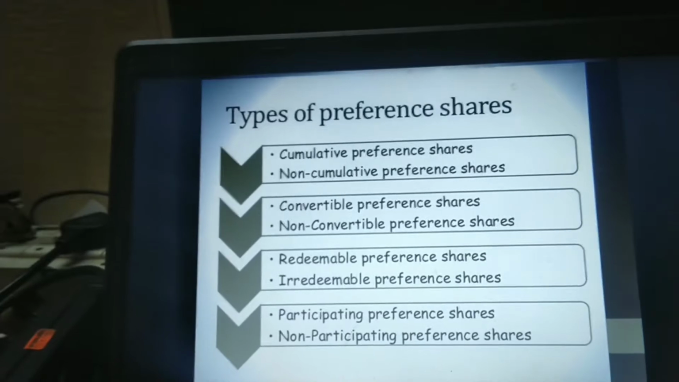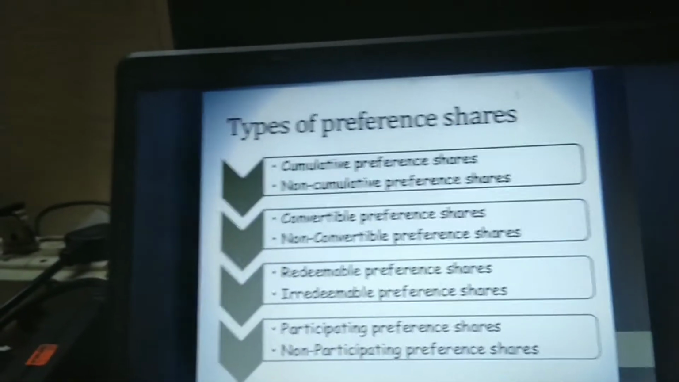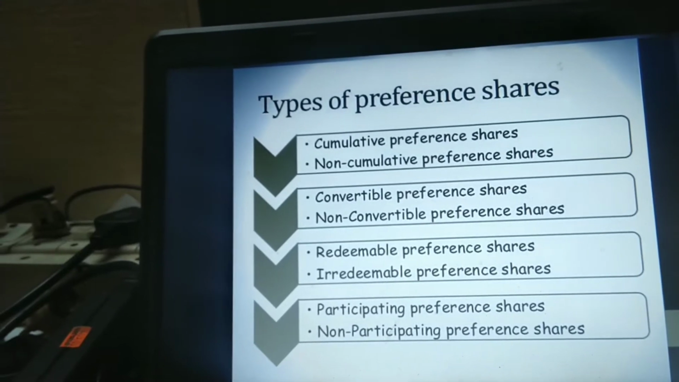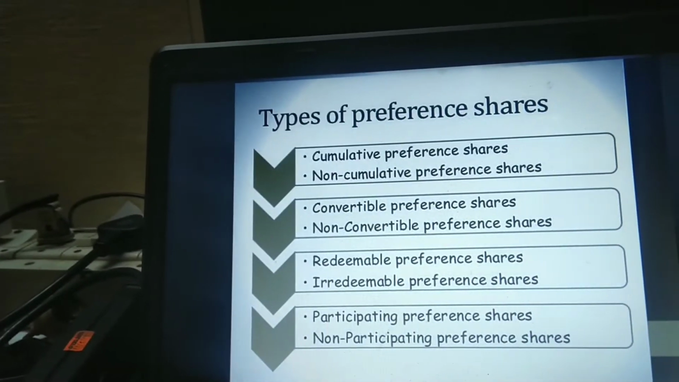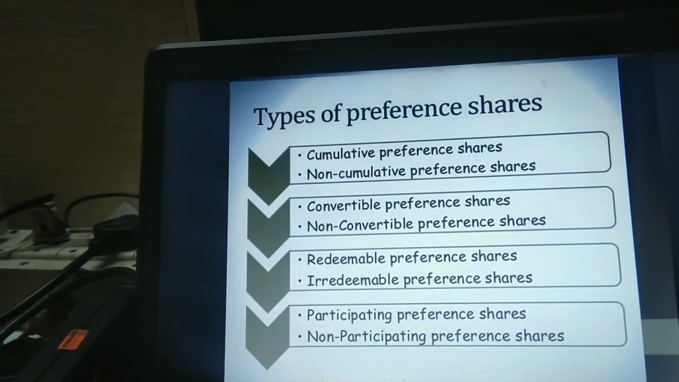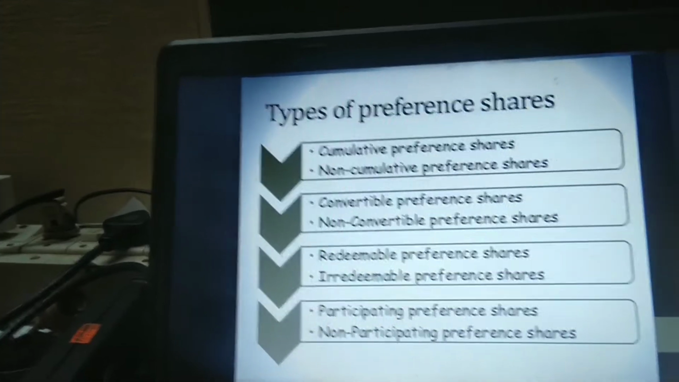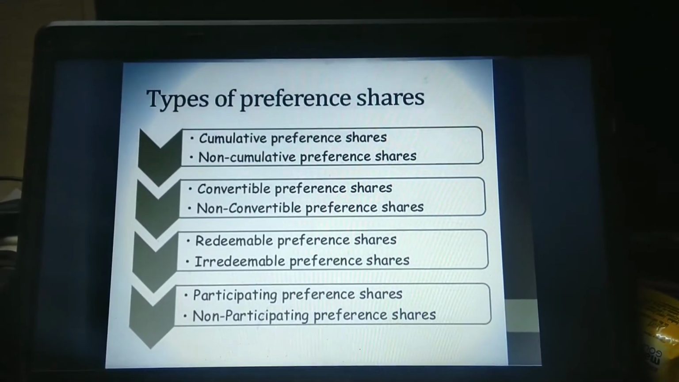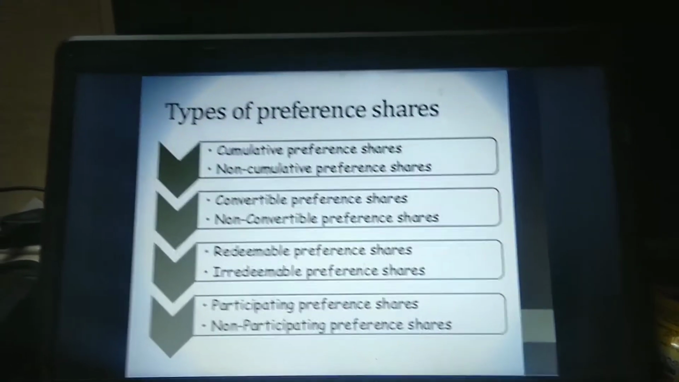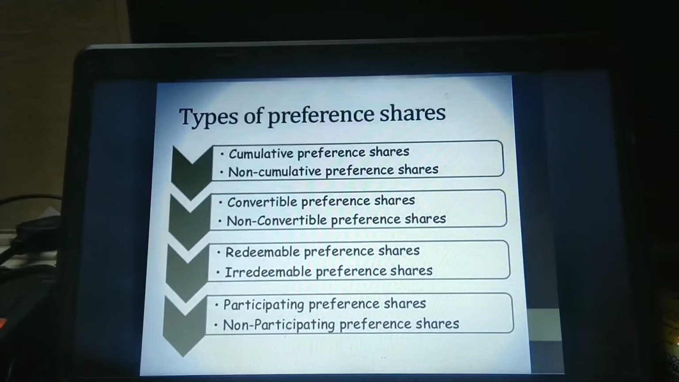Types of preference shares: cumulative and non-cumulative. As we discussed earlier, a fixed rate of dividend will be given to the preference shareholders. If the company does not have adequate profit to give that fixed rate of dividend in a particular year, then this can be treated as an arrear and can be settled along with the next year's dividend. Whereas if it is a non-cumulative preference share, there is no such provision.